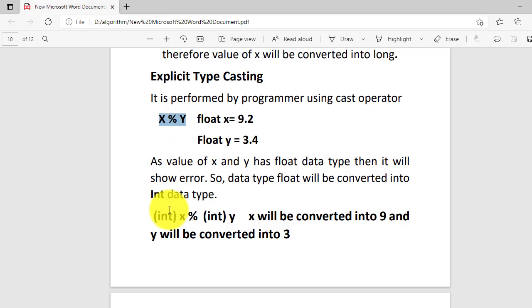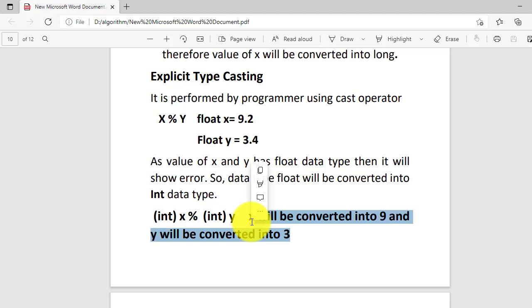So you will convert this float into integer type, x integer and y integer. Now x will convert into 9, because it is less than 9.5, so it will be converted into 9, and y will be converted into 3. So the answer is simple: you are going to find the mod in the same step. So this is very, very important. In explicit typecasting, it is the user who will actually do the typecasting. This is the most important concept in typecasting.